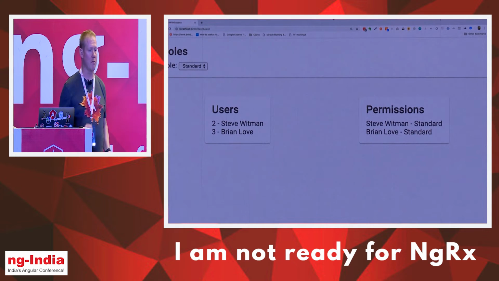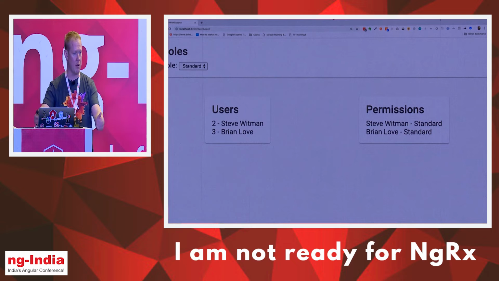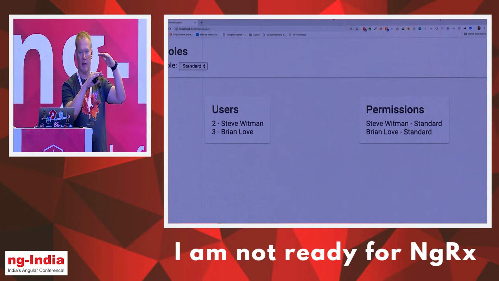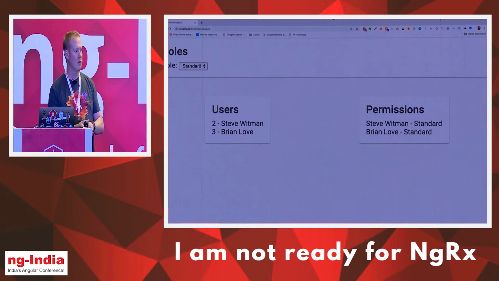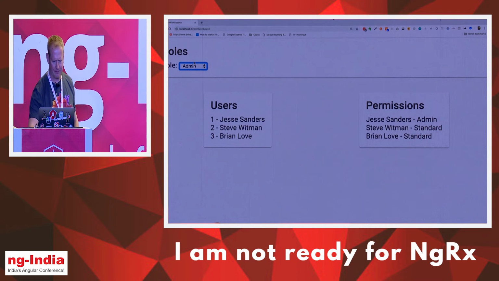We really have four components here. We have the overall dashboard component, we have the top level nav, and then we have a users list and a permissions component. Okay? So one container, three presentations. So let's come over here and take a look at the code really quick.